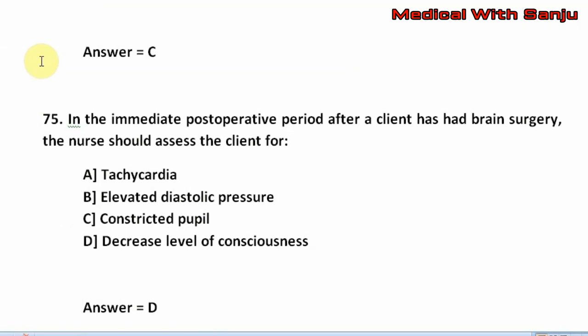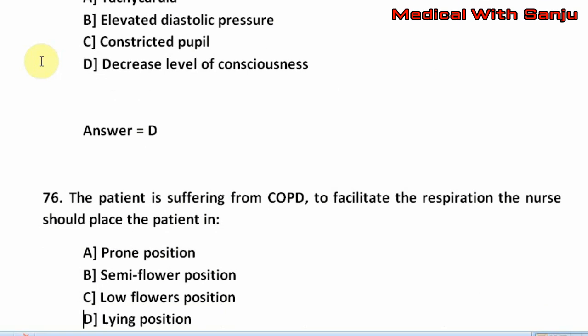Question number 76. The patient is suffering from COPD. To facilitate the respiration, the nurse will place the patient in option A, prone position. Option B, semi-floor position. Option C, low floor position. Option D, lying position. The right answer is option B, that is semi-floor position.